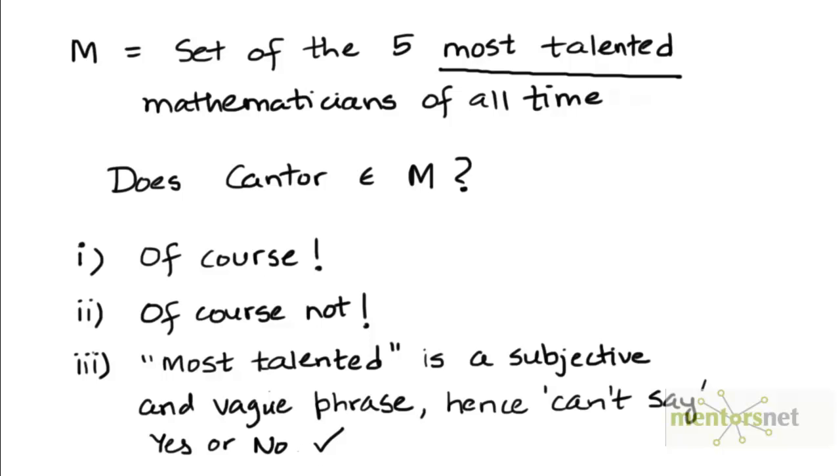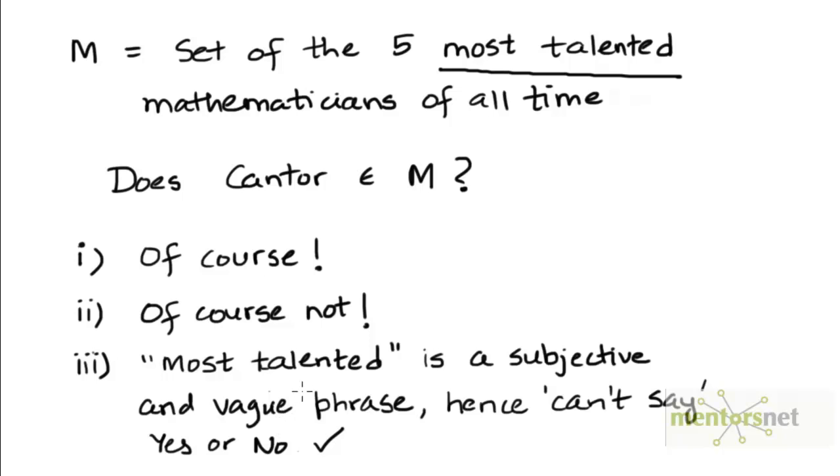When we define a set mathematically, it is very important that our definition has to be precise and rigorous. This means that if we are given an object, it should be possible for us to use the definition to clearly figure out whether the object belongs to the set or whether the object doesn't belong to the set. If the definition is vague, then that ascertainment cannot be made. So we can't figure out properly whether that object belongs to the set or not.